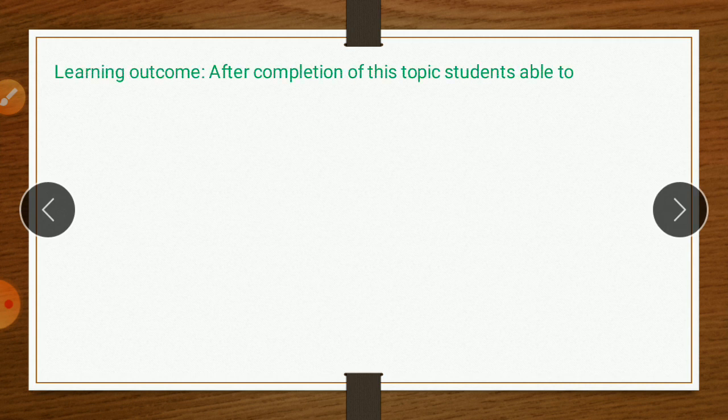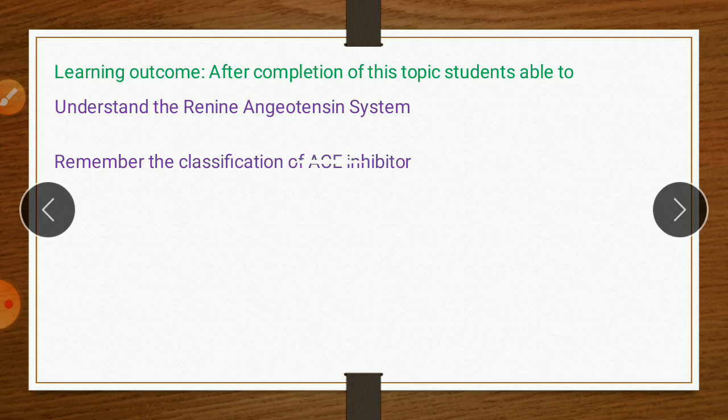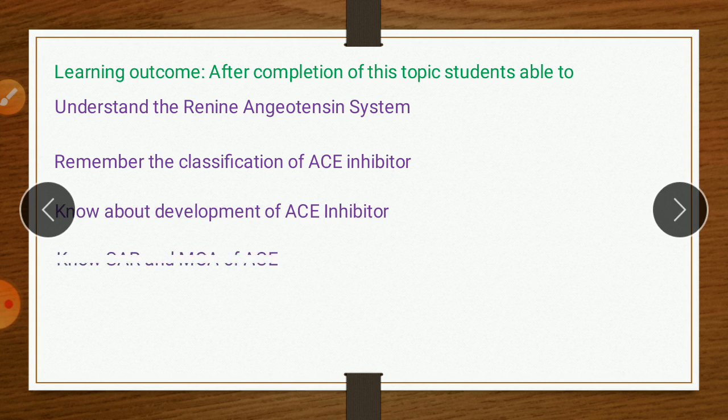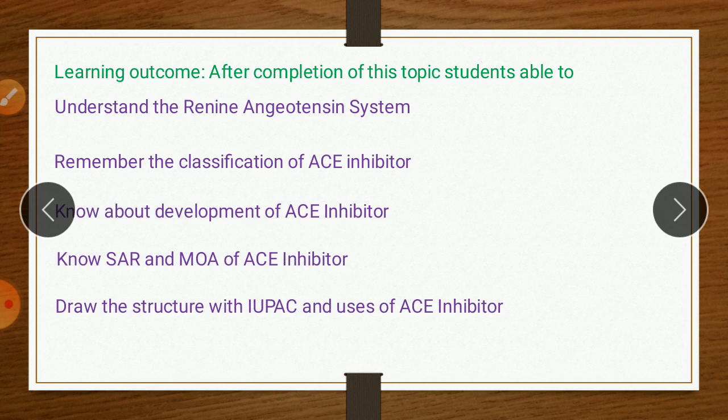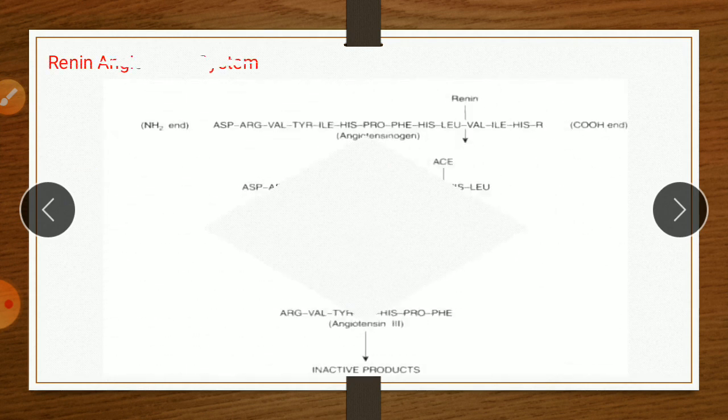Learning outcome. After completion of this topic, student will be able to understand the renin-angiotensin system, remember the classification of ACE inhibitor, know about the development of ACE inhibitor, know the SAR and mechanism of action of ACE inhibitor, and draw the structure with IUPAC name and uses of ACE inhibitors. So now let us start.